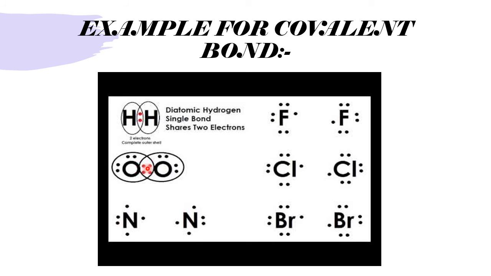So 2 pairs of electrons are shared. For one pair, one bond; for 2 pairs, 2 bonds. So double bond formation is in the case of the oxygen molecule. Whereas in nitrogen, you will find 3 pairs are shared. So triple bond formation is in the case of nitrogen. Single covalent, double covalent, triple covalent.